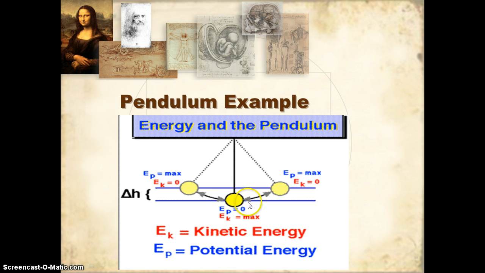And then as it starts going back up, gravity slows it down, speed slows down, kinetic energy goes down, but it's raising its height, so potential energy goes up till it gets up to the same height where the potential energy would be a maximum and kinetic energy would be zero. This all assumes that there is no air resistance or friction slowing this pendulum down.